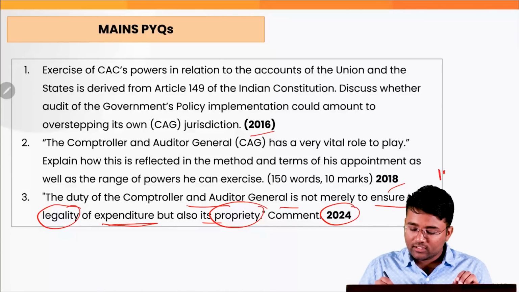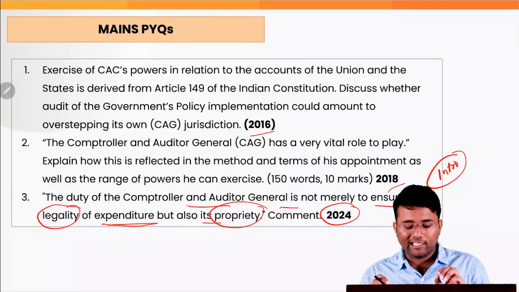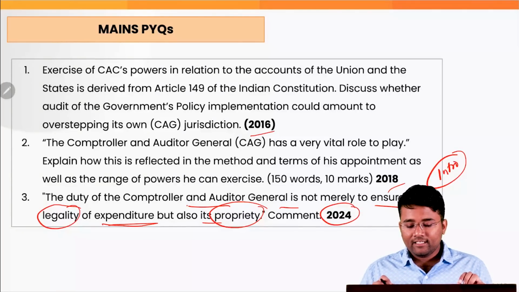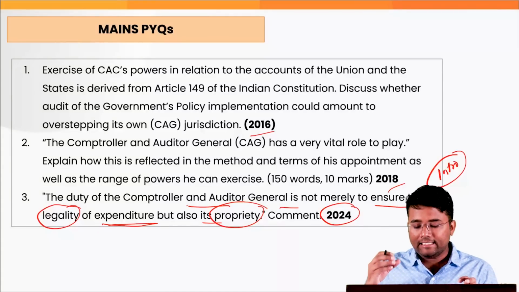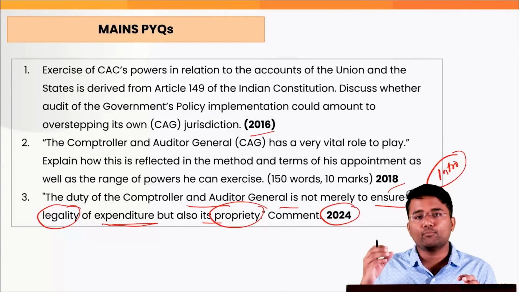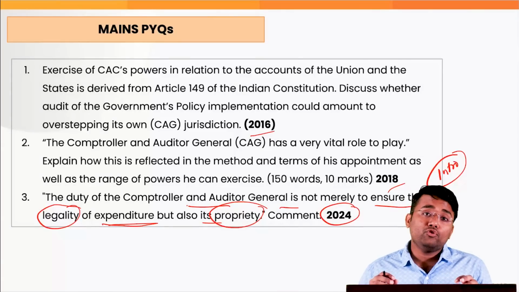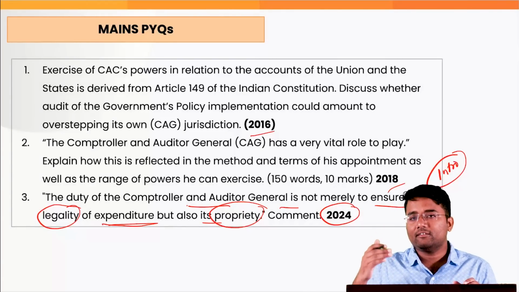In the introduction, you will give the basic constitutional provisions related to the CAG, and then briefly in the body part, you will first mention what is the legality of the expenditure or the regulatory audit and what is the propriety audit. Then you will give various examples under which the propriety audit was done.